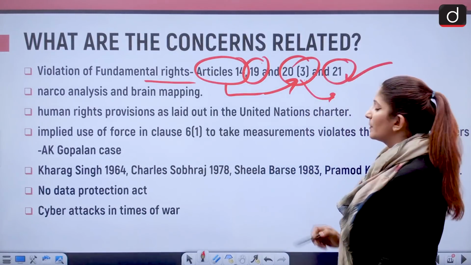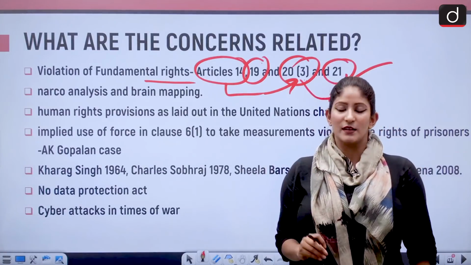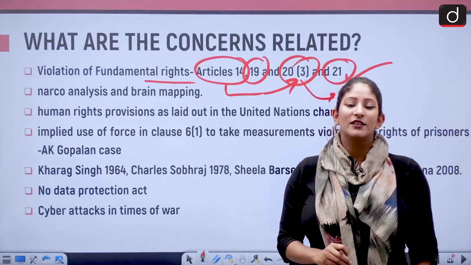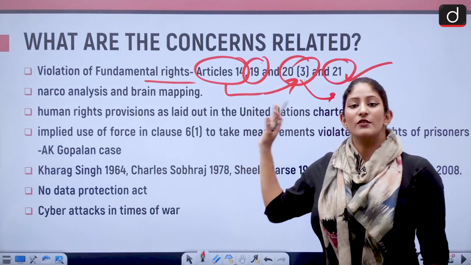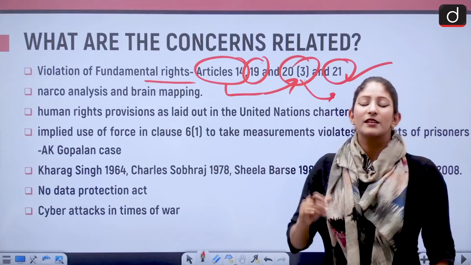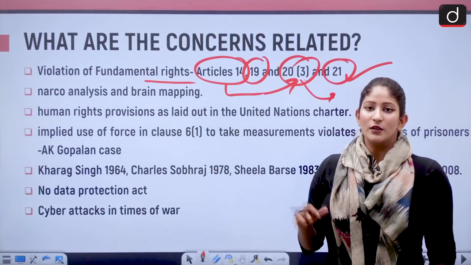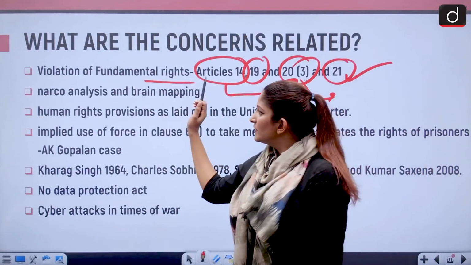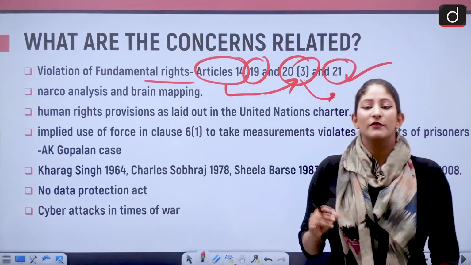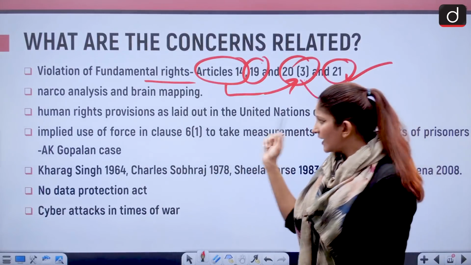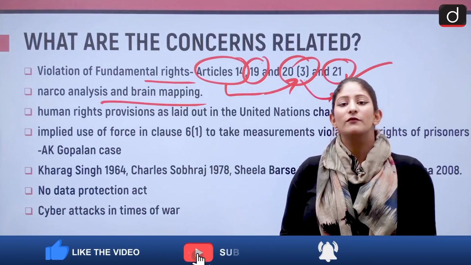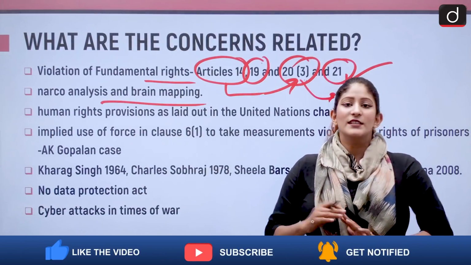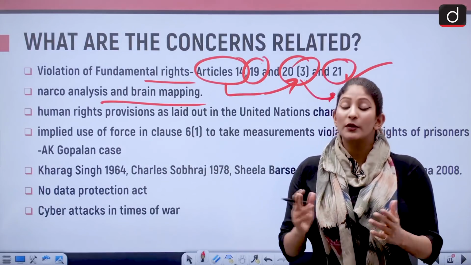Right to life and liberty, right to privacy, which was stated in the Justice Puttaswamy case of 2017, that is also being infringed. So you can see on many parameters the bill will not go through. Okay, so it is being said that if any person gives his or her biological sample, it can happen that narco analysis and brain mapping could be done, while the Ministry of Home Affairs says that no, this won't happen without consent. But who knows?